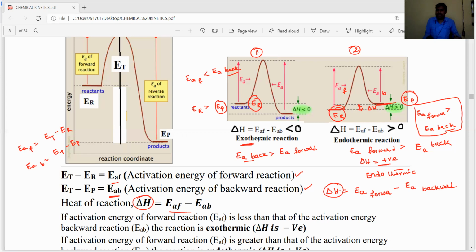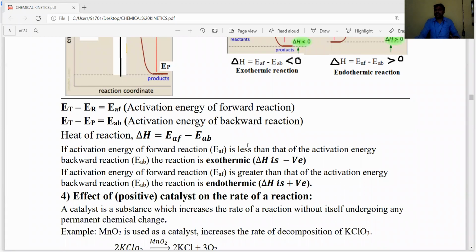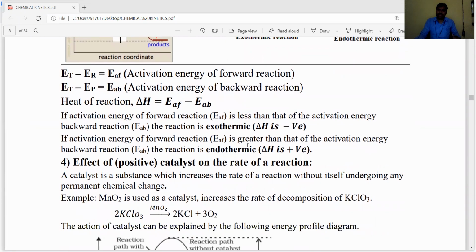Then that reaction is known as an exothermic reaction. So this is very, very important, dear students: the graphical representation of activation energy of forward and backward reactions, based on which exothermic and endothermic reactions are represented. This is about the temperature effect on the rate of the reaction.